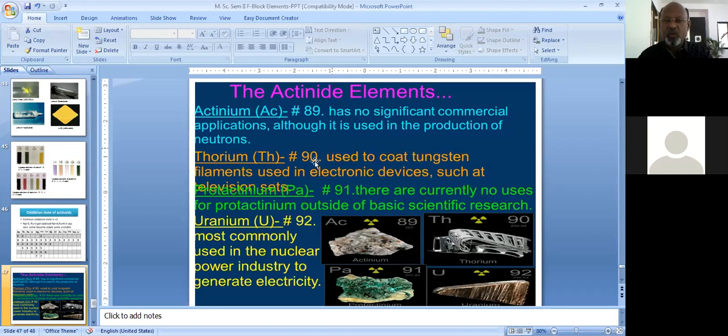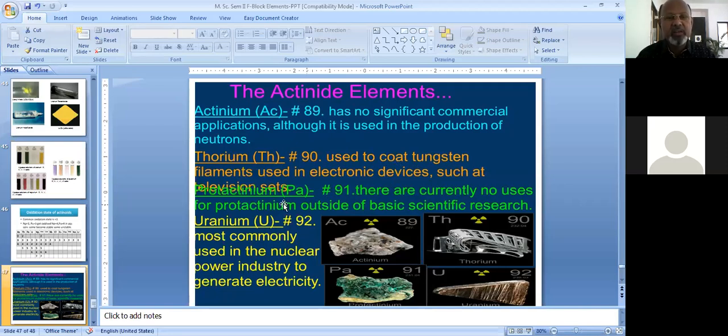The next element is thorium, which is used to coat tungsten filaments used in electronic devices such as television sets. The bright light of a TV set is attributed to tungsten, and the long life of the tungsten filament is only because of thorium. So thorium-coated tungsten filament lasts long.